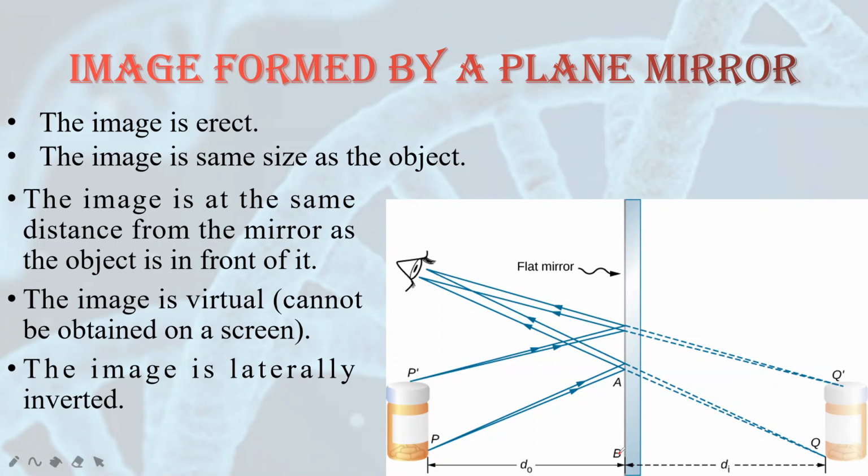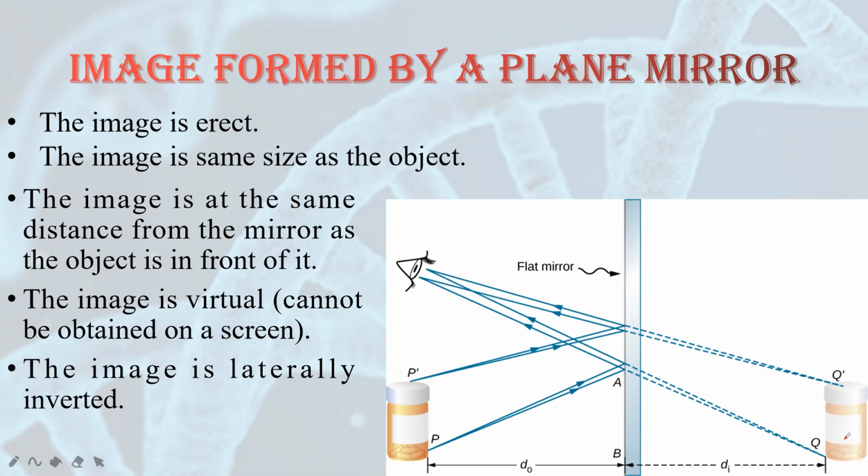Here you can see the distance between the object and the mirror is similar to the distance between the image and the mirror. The image is virtual. That means this is not real. This cannot be obtained on a screen. It is a virtual image. And it is laterally inverted.